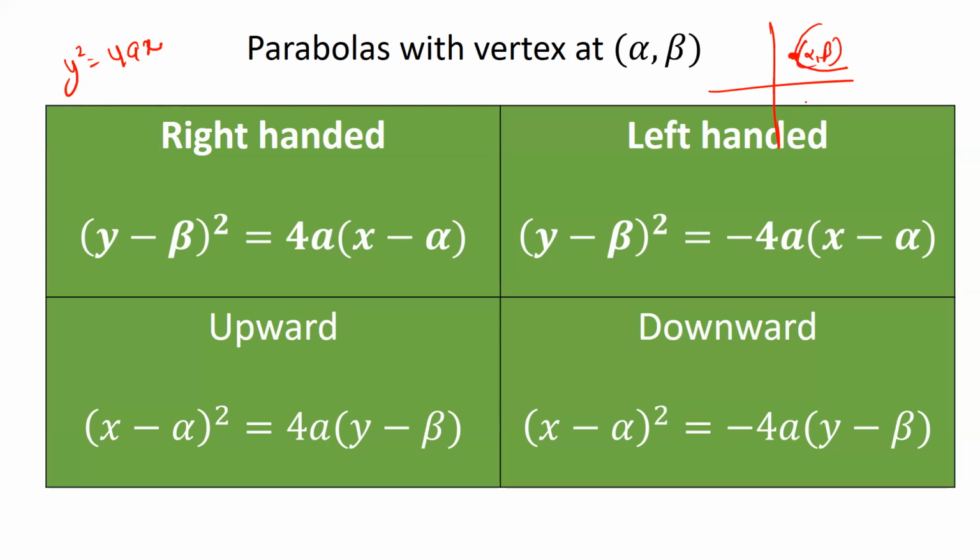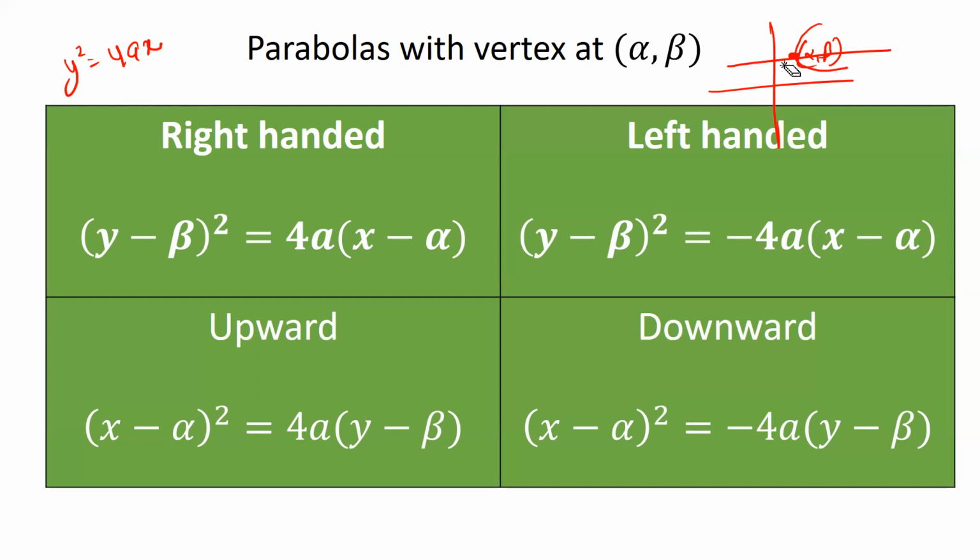That means I am shifting it horizontally by alpha units and vertically by beta units. All right. So I have my new vertex at alpha comma beta. It is still a right-handed parabola. Its axis is still parallel to the x-axis. Initially, it was actually the x-axis. Remember from the first video that the axis of the parabola over here was actually the x-axis.